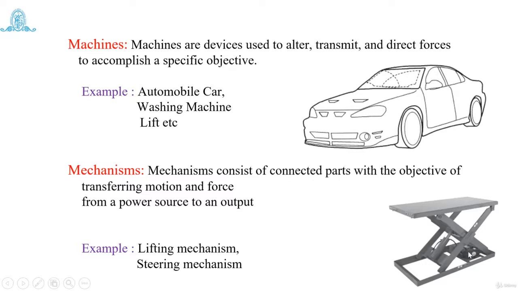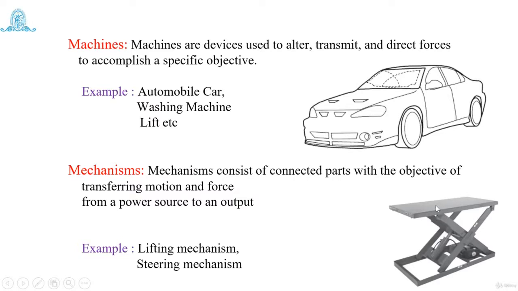If you give an input to the motor, it will actuate the cylinder, and the cylinder will move the top of the table in an up and down direction. So this can act as a lifting mechanism. Some sort of lifting work is done over there.